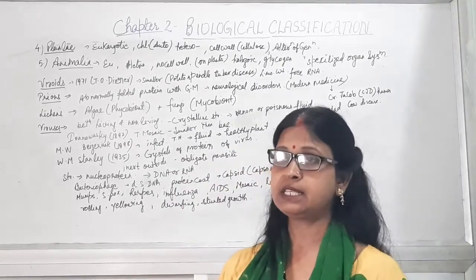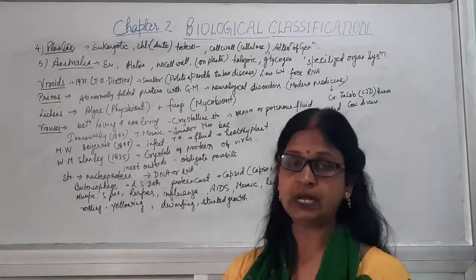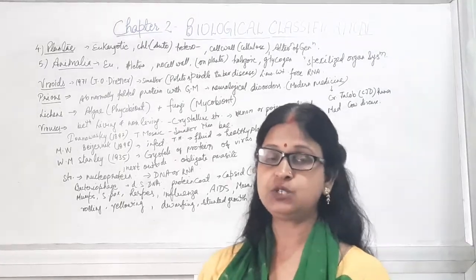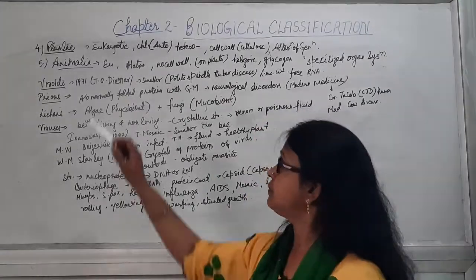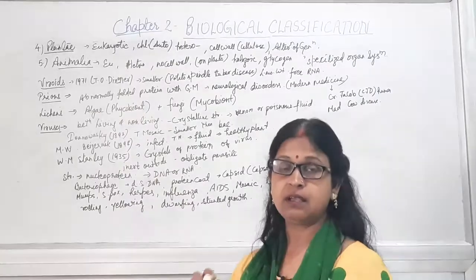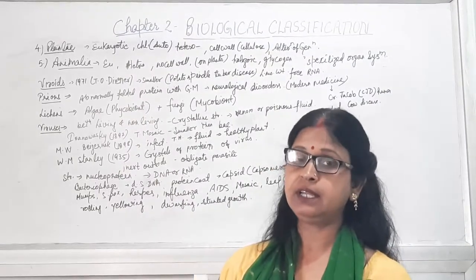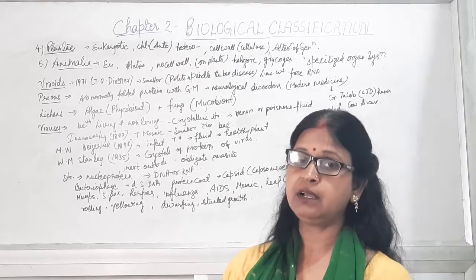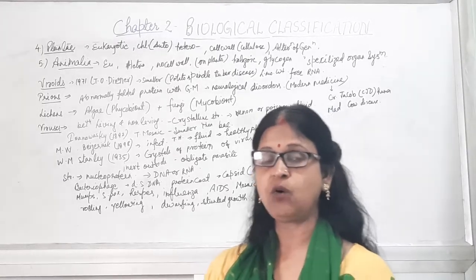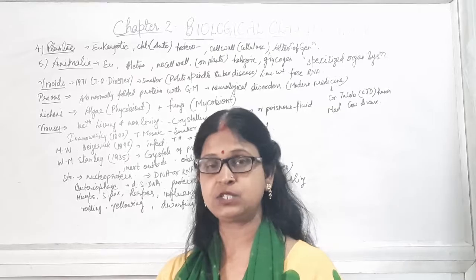In Plantae, different classes are there, that is algae, bryophyta, pteridophyta, then angiospermae and gymnospermae. All that we will do in detail in the next chapter.